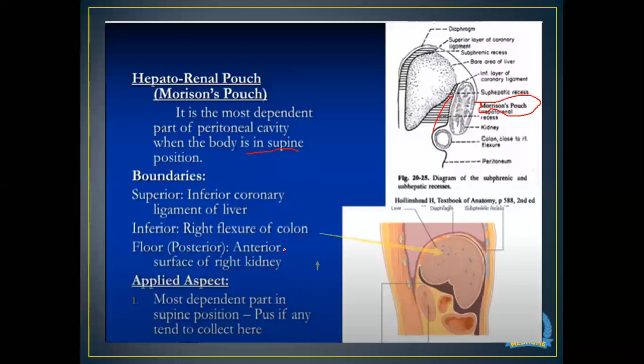The importance of the hepatorenal pouch, or Morrison's pouch, is that most of the pus, or any collection, is going to collect in this dependent part when the person is in supine position. And once we need to take this fluid out, we can take it out under ultrasound guidance.